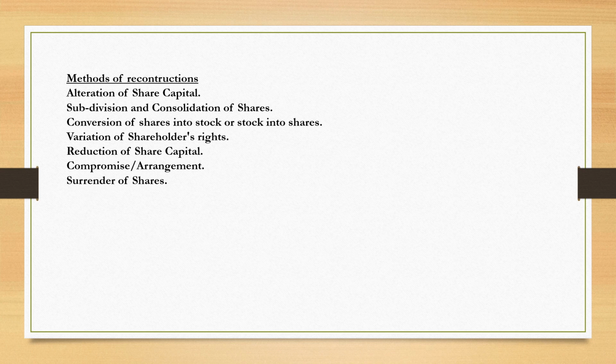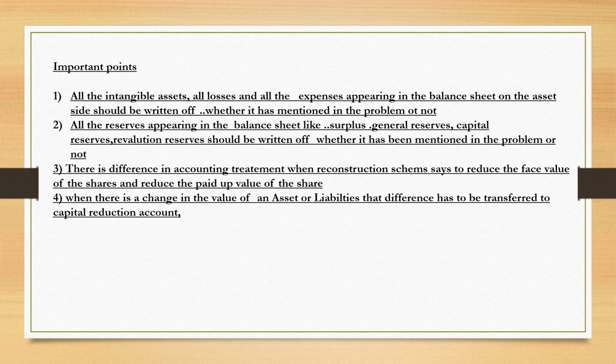The next condition is that a special resolution has to be passed in the general meeting, and confirmation of the court is required. The creditors' interest should be protected, and the court may order to use the word "reduced" after the company name. So this is all about the methods and the conditions required to undergo the process of internal reconstruction. These are the important points to note.